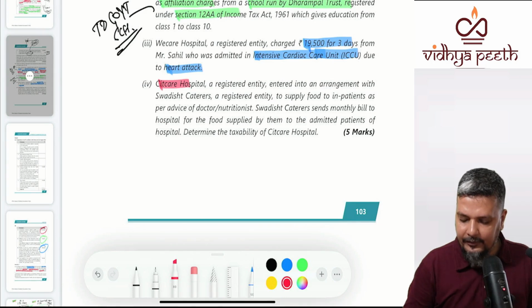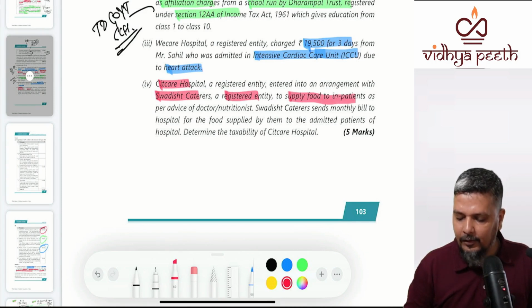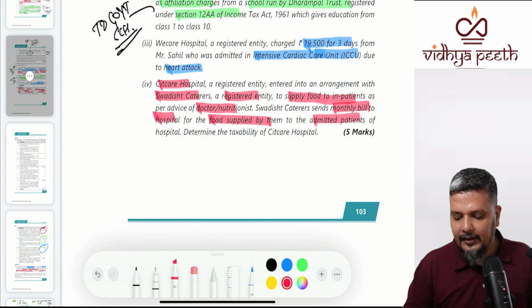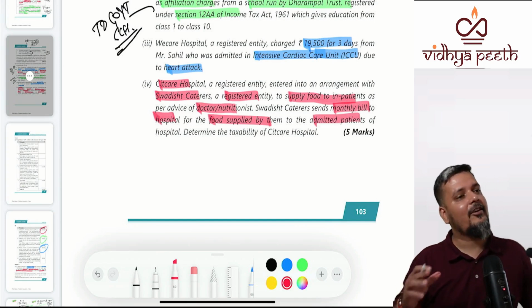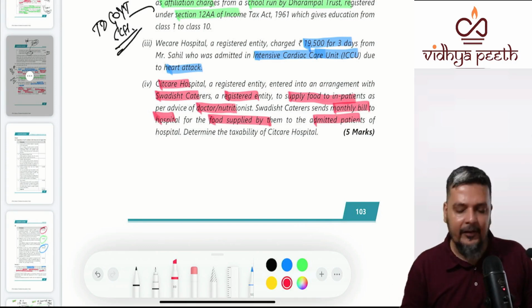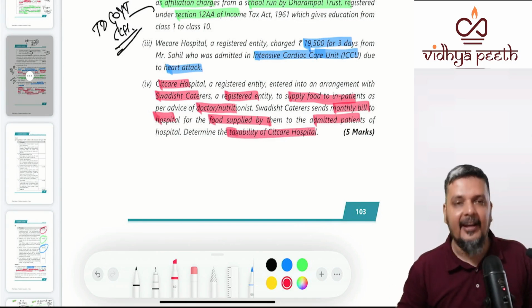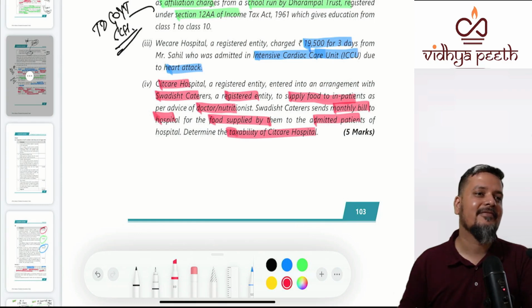Next: Sitcare Hospital, a registered entity, entered into an agreement with Swadesh Caterers, another registered entity, to supply food to its inpatients based on the advice of doctor or nutritionist. Swadesh Caterers monthly bills the hospital for the food supplied to the admitted patients. Look at the question. First they talk about everything, Swadesh Caterers, etc. Finally, when they ask a question, determine the taxability of